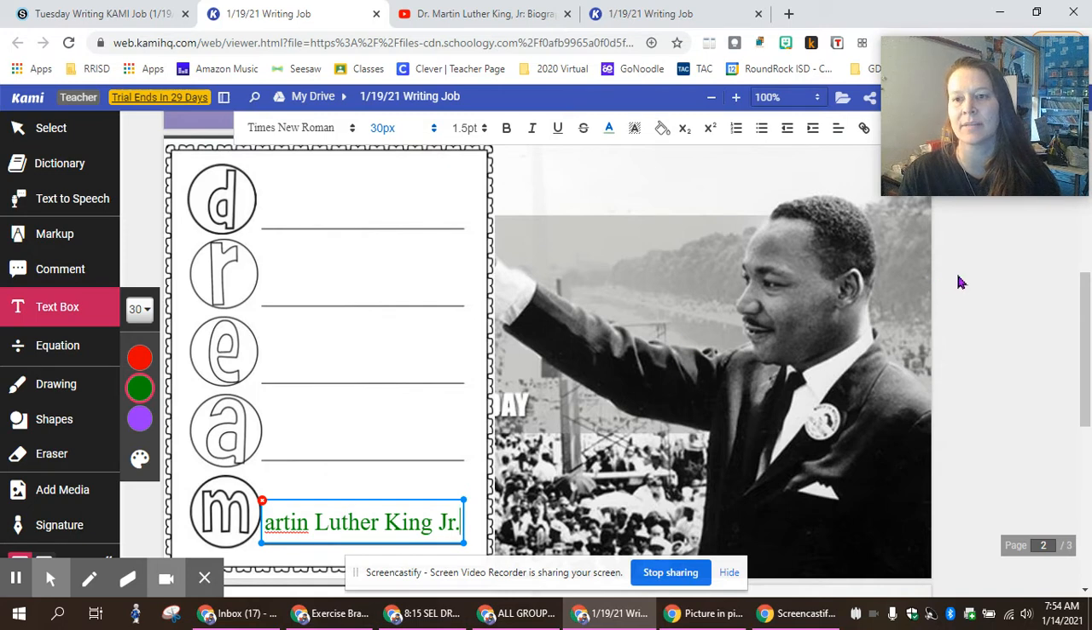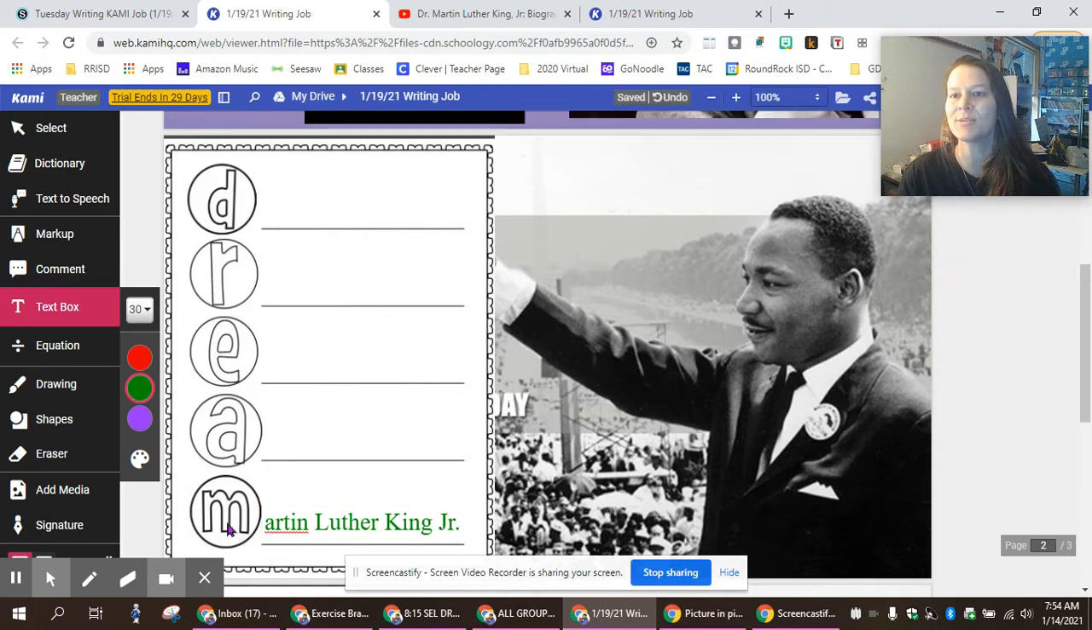And look what I did here. I'm going to click off onto the side. I used the M right there, okay? And then I spelled the rest of his name right next to it, Martin Luther King Jr., okay? And I could do the same thing on my paper or on my whiteboard as well, okay? And then I'm going to keep going to see if I can think of everything else.